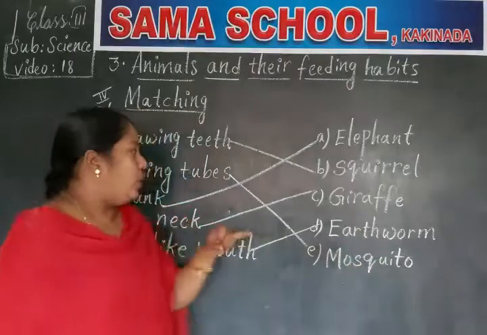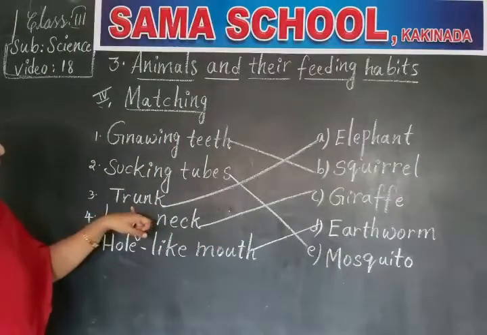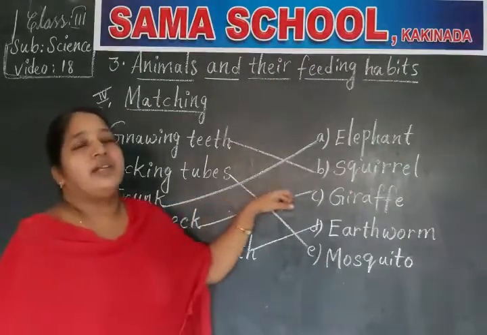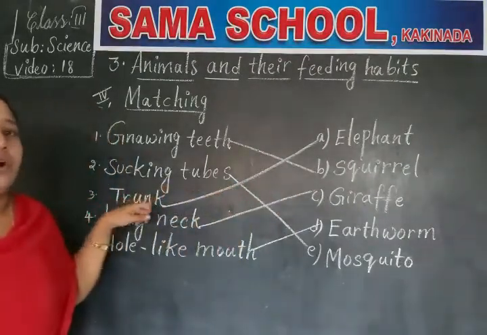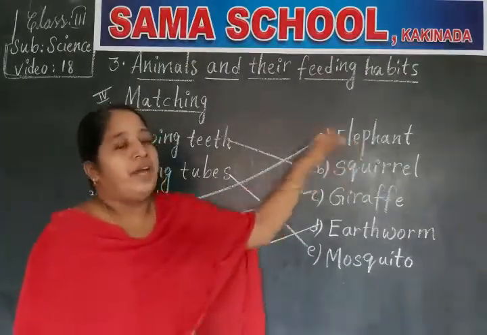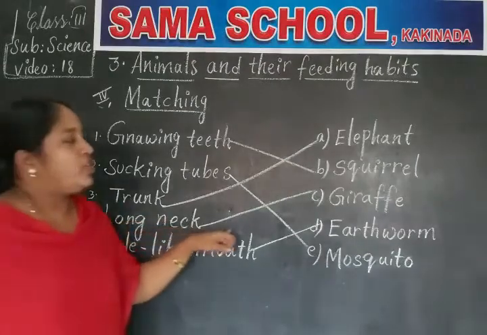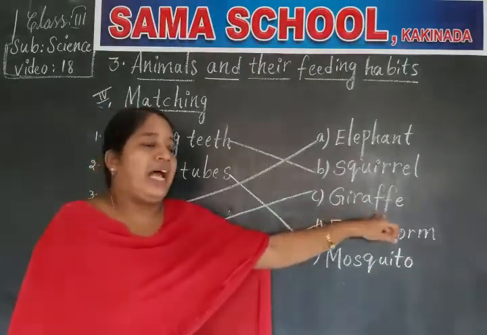Next one, trunk. So which animal has a trunk, children? Trunk is nothing but a long nose. Okay. So which animal has a trunk? Elephant. Next, long neck. So which animal has a long neck? Giraffe.